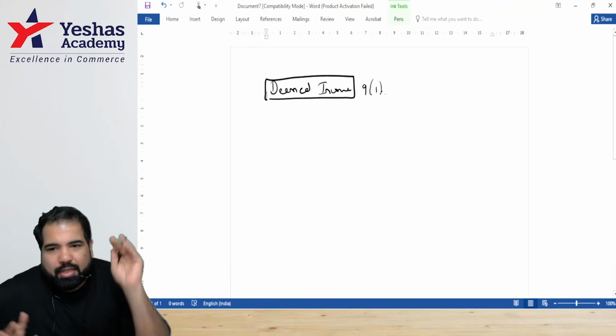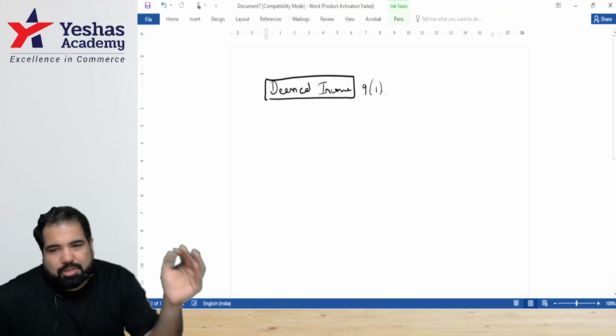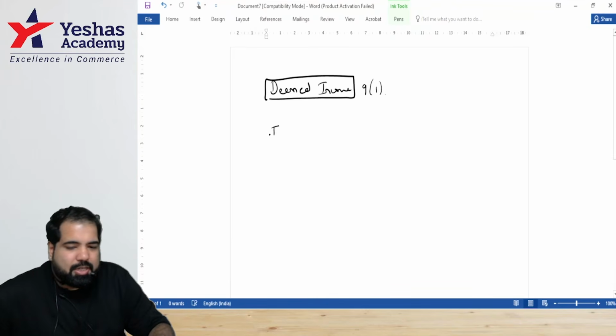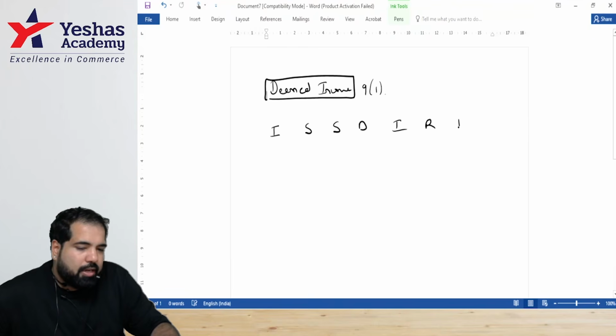What is the section, guys? You have to learn it by heart. This chapter is important. Sections are important. 4-5 sections you have to learn by heart here. And there are 8 such deemed incomes. The shortcut is ISSD IRF gives. Everyone okay? Can we repeat the shortcut?